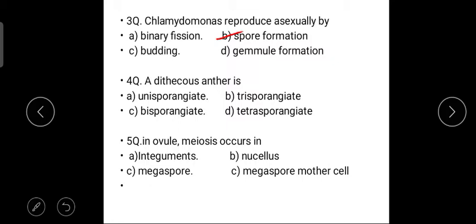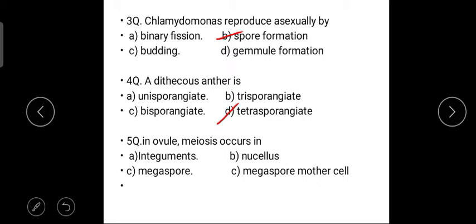Next question, fourth question, a dithecous anther is option A, unisporangiate. Option B, trisporangiate. Option C, bisporangiate. Option D, tetrasporangiate. That means our answer is tetrasporangiate. Our anther which is a dithecous anther, so it is tetrasporangiate.